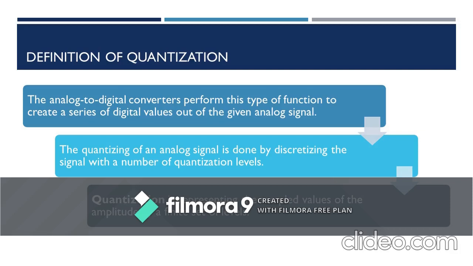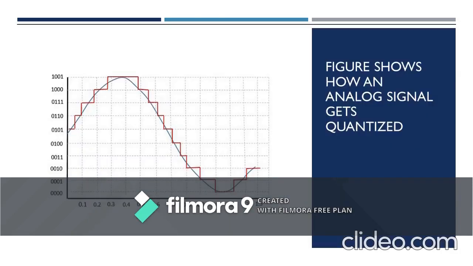It is nothing but representing the sample value of the amplitude by a finite set of levels. As shown in the figure, quantization is done for the analog signal here. For every increase or decrease in the continuous range of values, which we call the analog signal, the step size of the quantizer will increase or decrease respectively. For each and every value of the x-axis, which is the timeline, we'll get a discrete output value. This figure shows how an analog signal gets quantized.